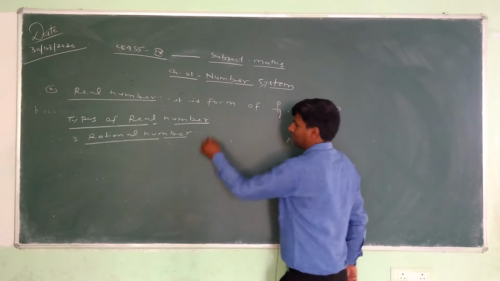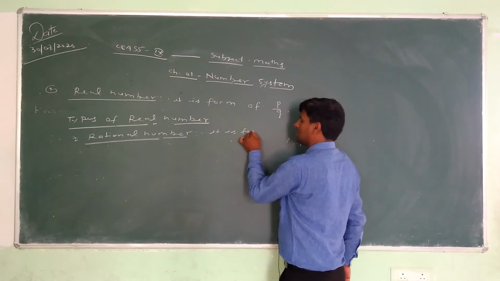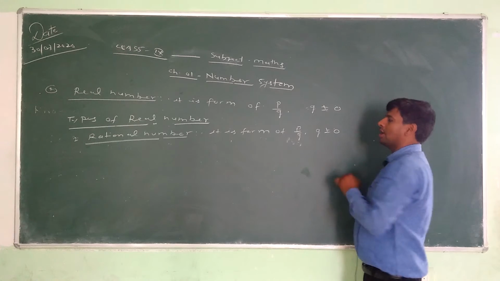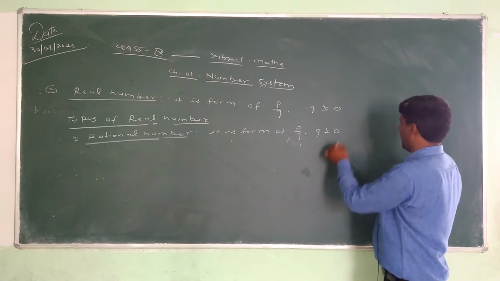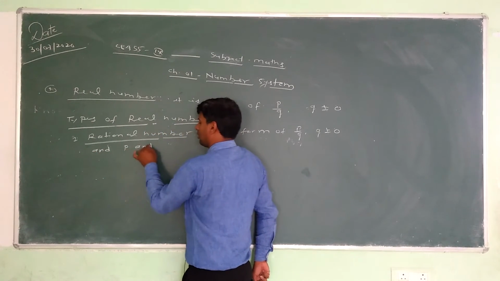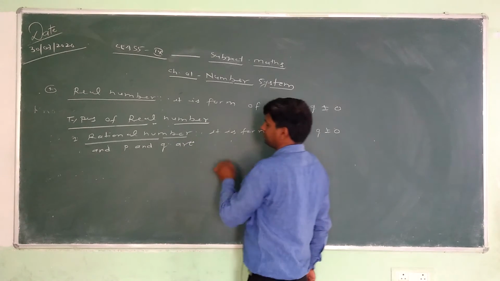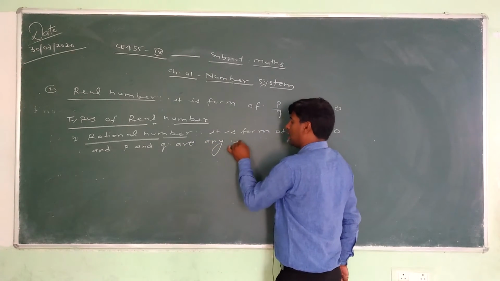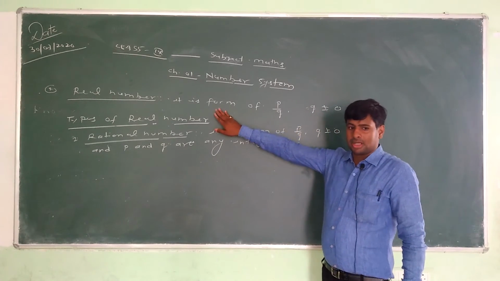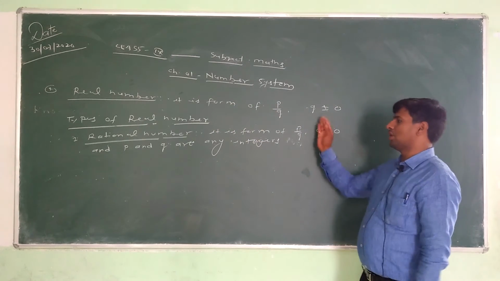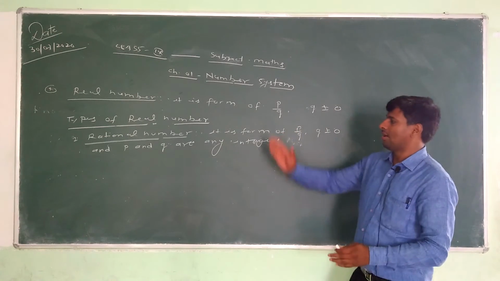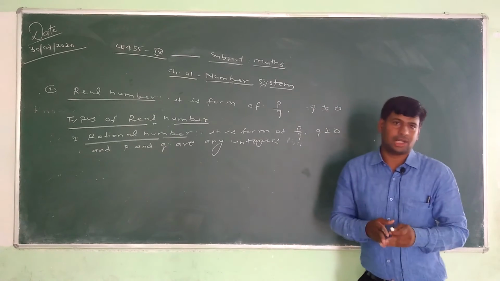Rational number means it is in the form of p by q where q does not equal 0, and p and q are any integers. Real numbers have two conditions: first, a rational number, second, irrational numbers.